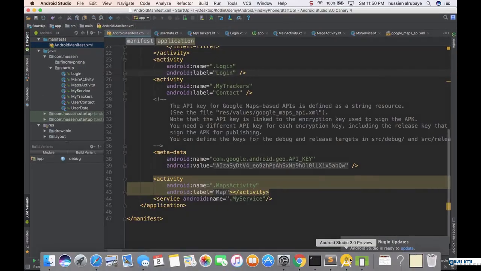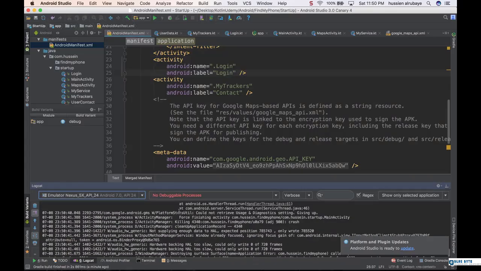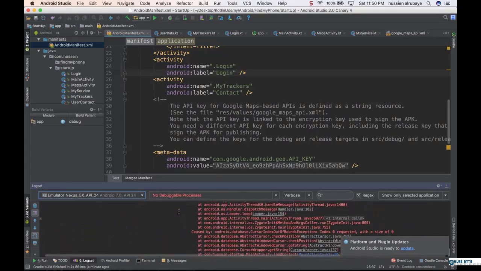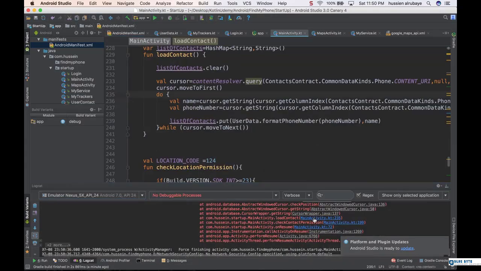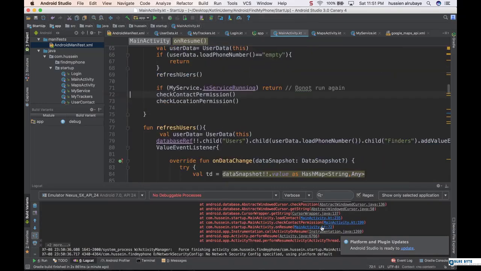Some bugs happen down below. See what the bug is that happened. Why does it give this error? So looking at the bugs, it is just talking about getting that, loading contact. Okay. Which is normal, I think, because you believe he will be able to load the contact and he doesn't have permission for that. So if it is true, return. If it is false, go next.